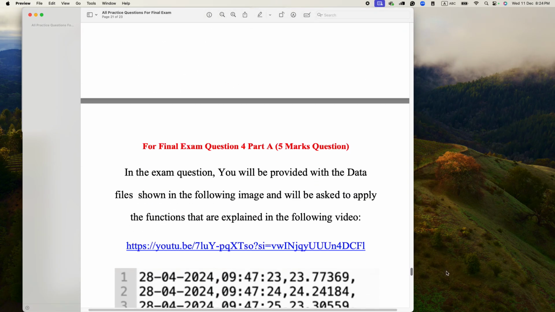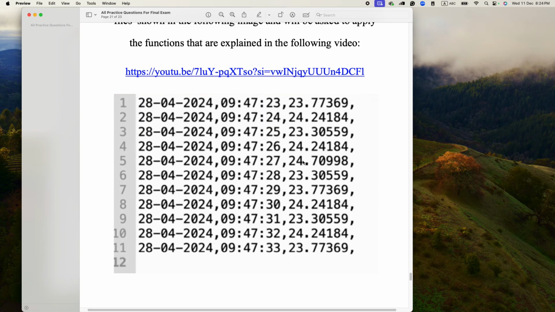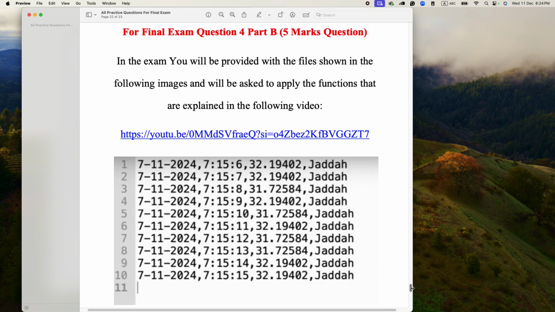The last question will be from filing. I will give you this file, and you need to watch this video to apply the function on this file, because this file is taken from this video. In the exam, I'll ask you to do similar stuff to what I'm doing in this video, and you have to do it yourself. In this video, I'm doing dictionary. So you really need to practice this to be able to answer the last question.